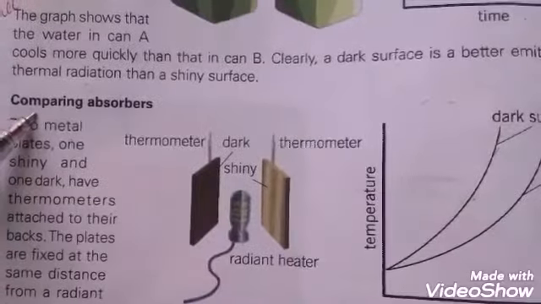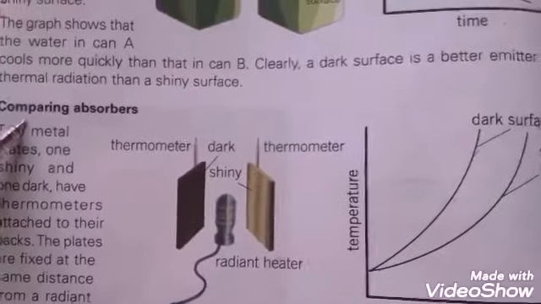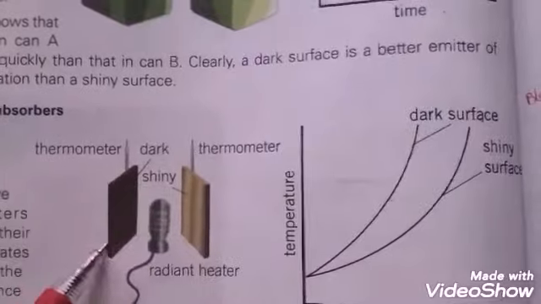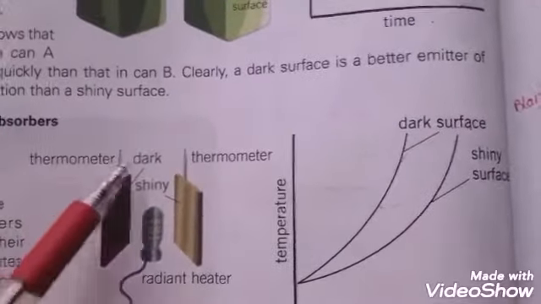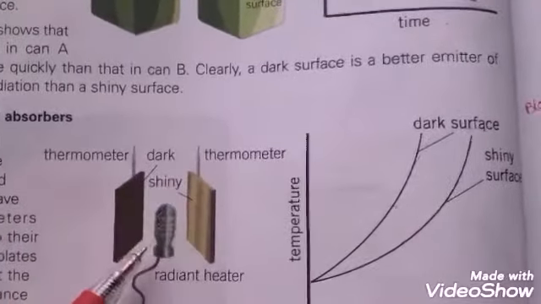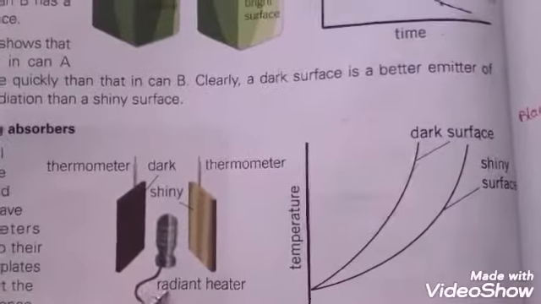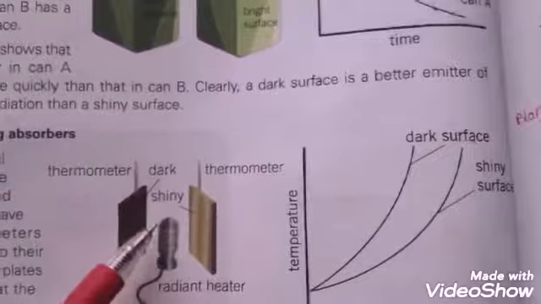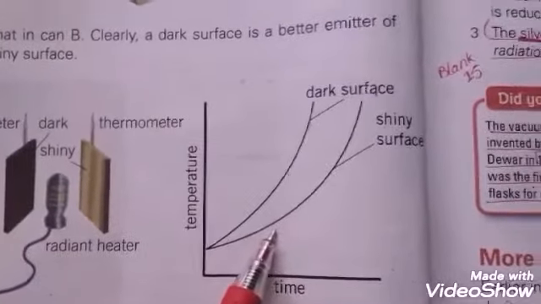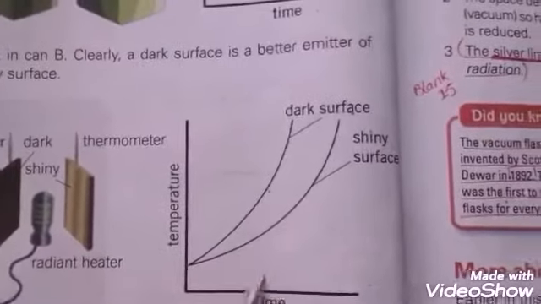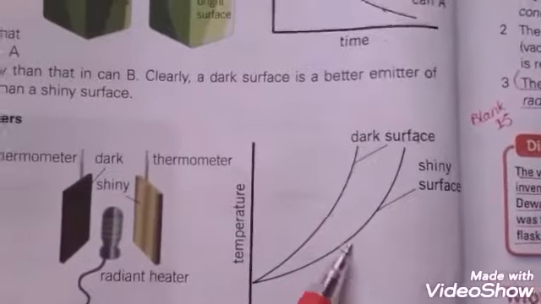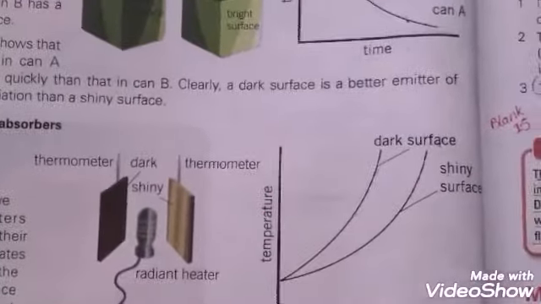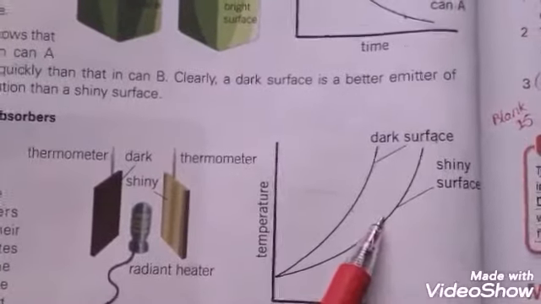The next experiment is comparing absorbers. Take two metal plates. One is shiny and the other is dark. Have thermometers attached to their backs. The plates are fixed at the same distance from a radiant heater. This graph shows the result that the dark surface absorbs more heat quickly. Dark surface absorbs more heat quickly than the shiny one.